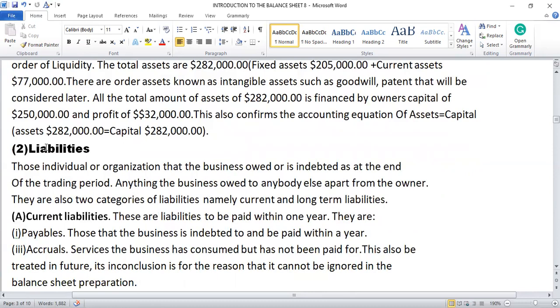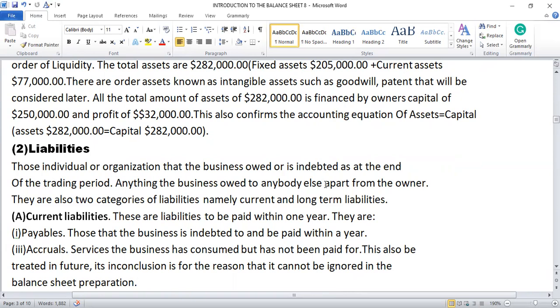That is liabilities. What do we mean by liabilities? When we say liabilities account, it means those individual organizations that the business owes, or is indebted to, at the end of the trading period. Anything that the business owes to anybody else apart from the owner. There are also two categories of liabilities, namely current and long-term liabilities.